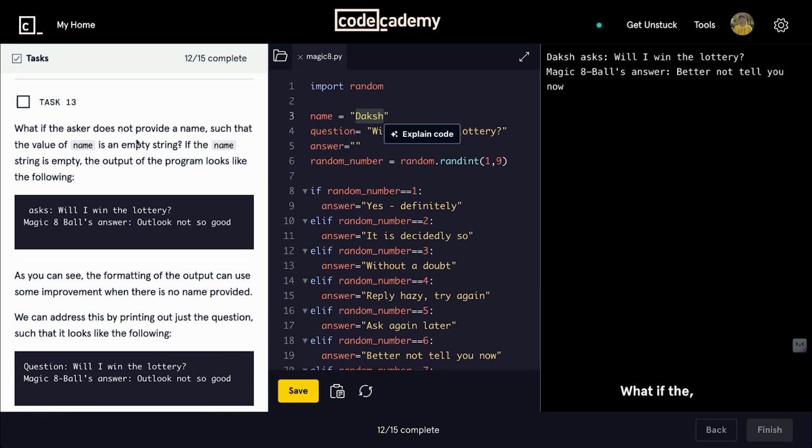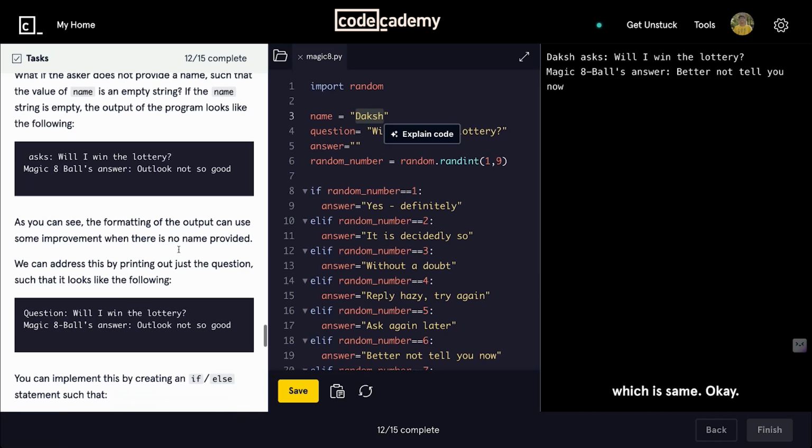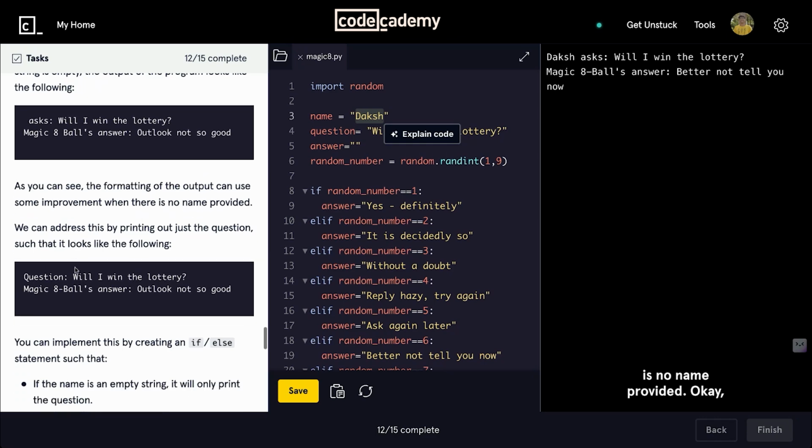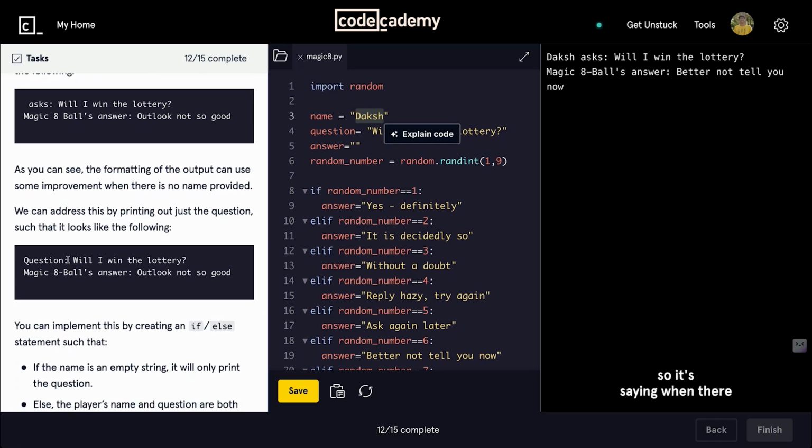What if the name is not provided? It will show like this, which is the same. As you can see, the formatting of output can use some improvement when there is no name provided. So it's saying when there is no name provided, you can just write the question here and ask the question and the answer is like this.